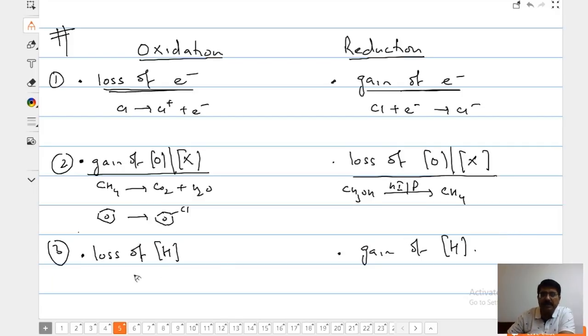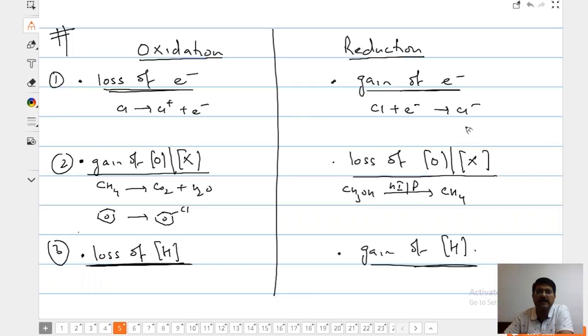For electronegative elements, oxidation is loss of hydrogen, the same definition which you have done here, and reduction is gain of hydrogen. These are the three basic definitions for oxidation and reduction. When you grow in chemistry, you will use these definitions more often than electron loss or gain, since it is not always possible to see electrons moving.